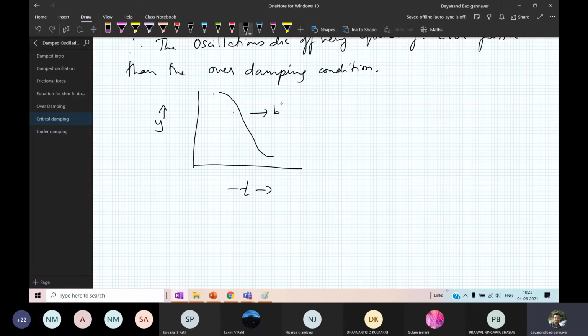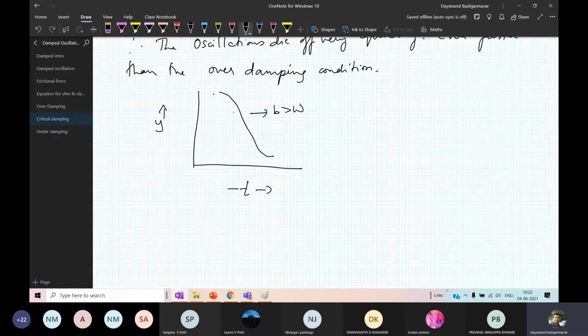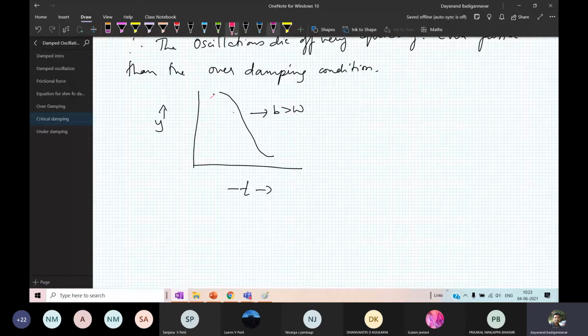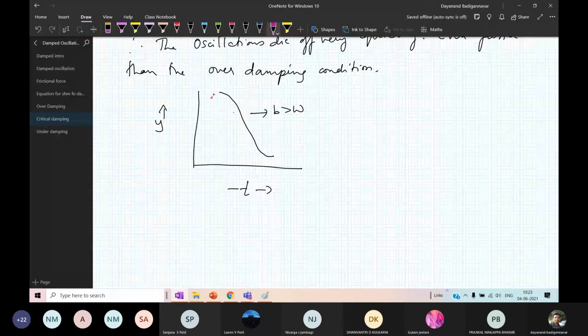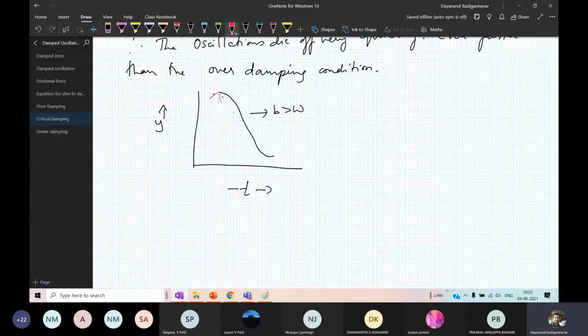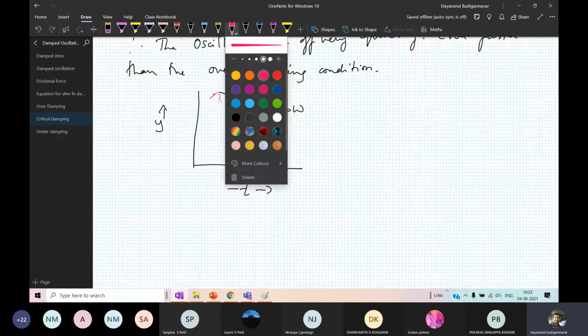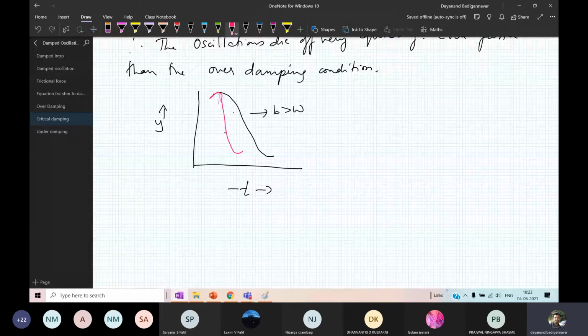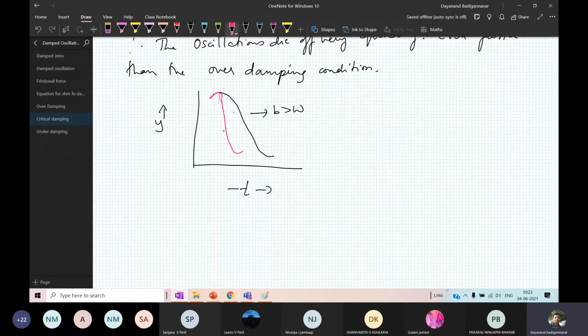For the second case, the graph decreases even faster than the first one, like this. This is the case when b is equal to omega, faster than the previous one.